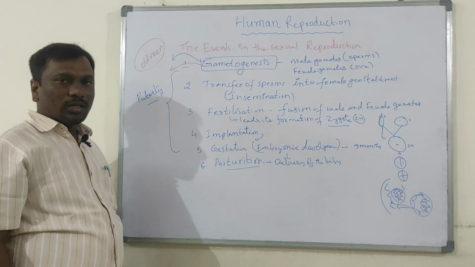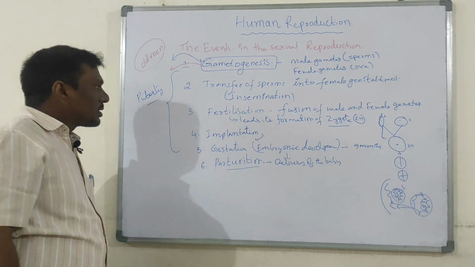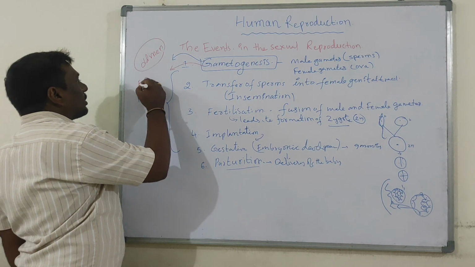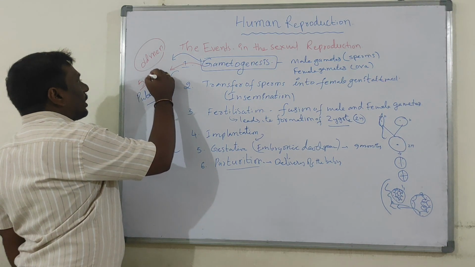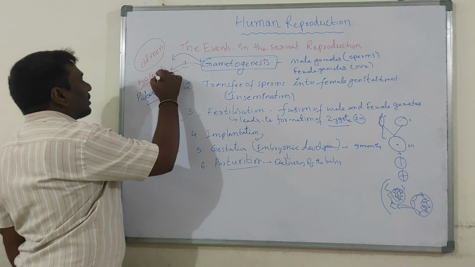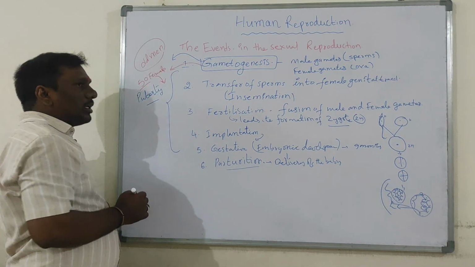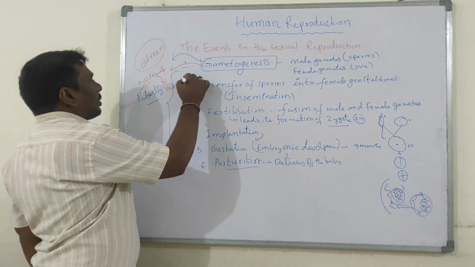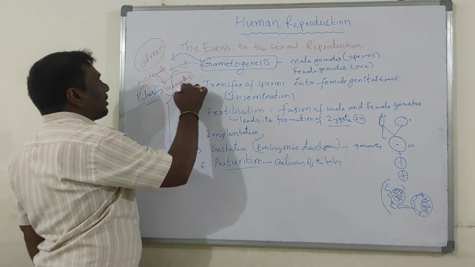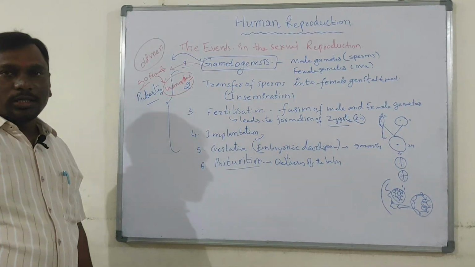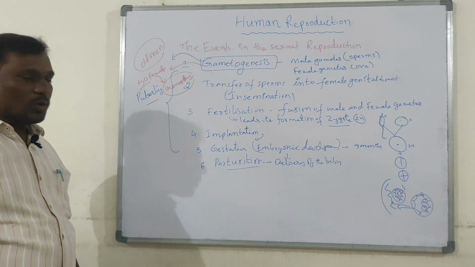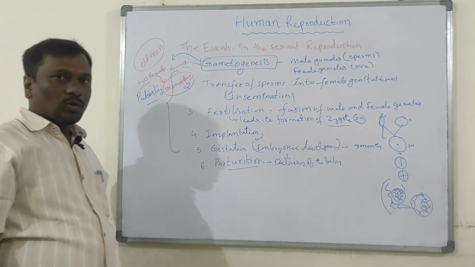The formation of the ova ceases around the age of 50 years in females. This is the beginning of menopause. After that, the female enters menopause, during which all the menstrual cycles cease, and formation of the ova also ceases.